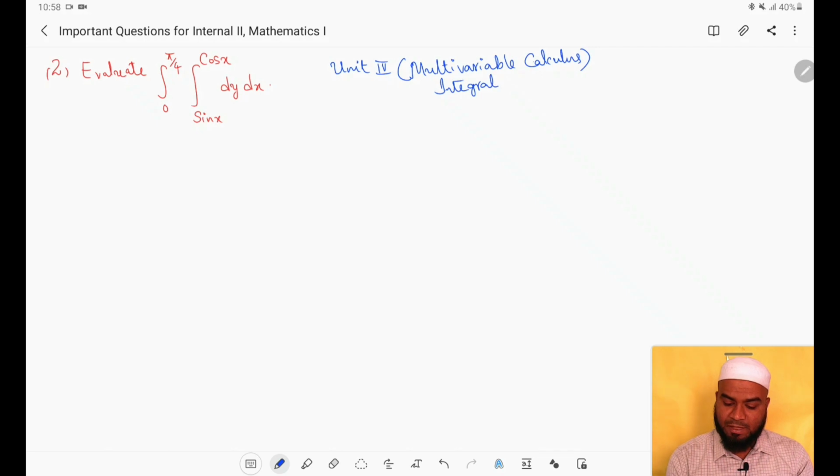Third unit was multivariable calculus differentiation, whereas fourth unit is multivariable calculus integration, right? And in this, the topic from which this question is given is evaluation of double integral.